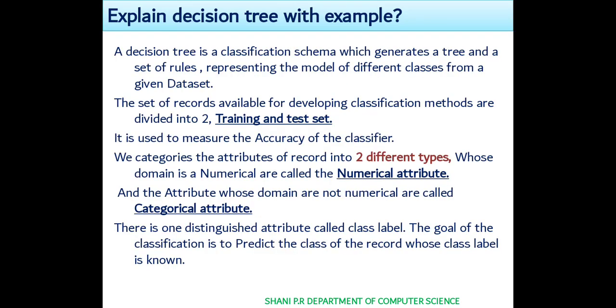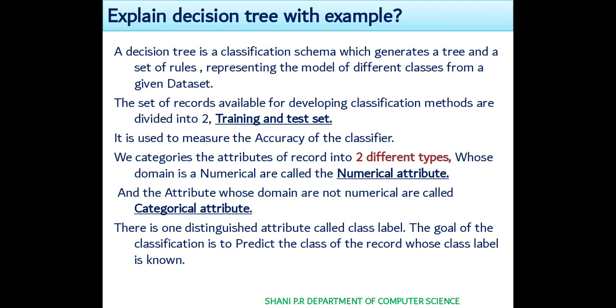So a decision tree is a classification schema which generates a tree and a set of rules representing the model of different classes from a given data set. A decision tree is like a tree structure or a flowchart representation. It has a root node, leaf node, right? So here it includes a set of rules to follow.